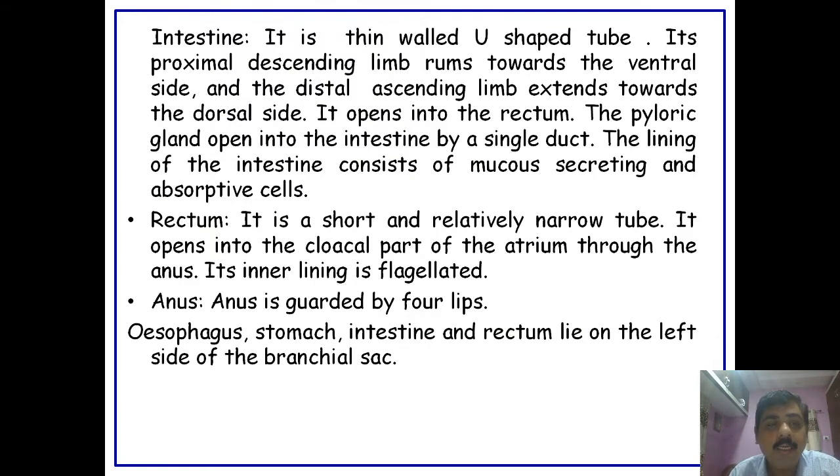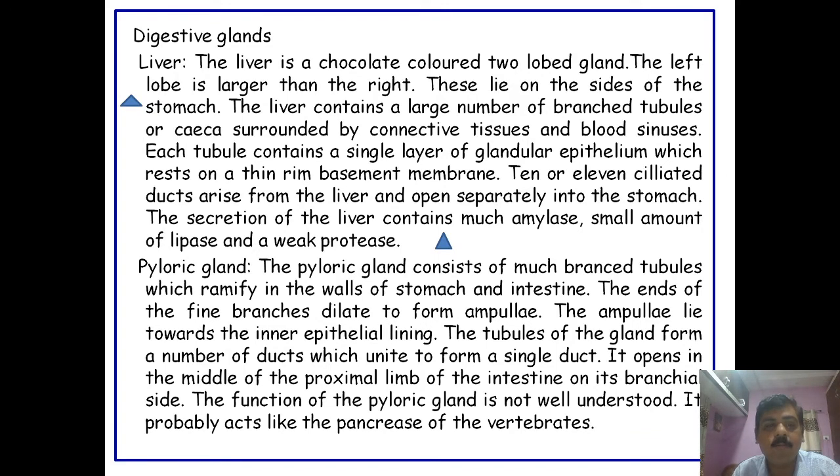Then comes the intestine, and this intestine is a U-shaped tube, and its proximal descending limb runs toward the ventral side. The distal ascending limb extends toward the dorsal side, and it opens into the rectum. The pyloric gland opens into the intestine by a single duct, and the lining of the intestine consists of mucus-secreting gland cells or absorptive cells.